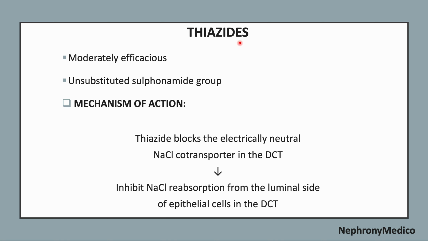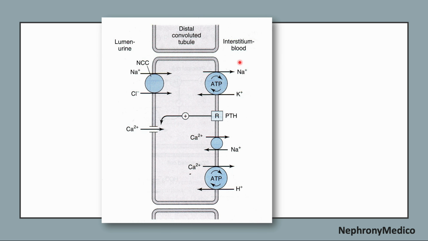Now let's talk about thiazide diuretics. This is a moderately efficacious diuretic, and the mechanism of action is that thiazide blocks the electrically neutral sodium chloride co-transporter in the distal convoluted tubule. It inhibits sodium chloride reabsorption from the luminal side of epithelial cells in the distal convoluted tubule. This is a picture showing the mechanism of action of thiazide diuretics.